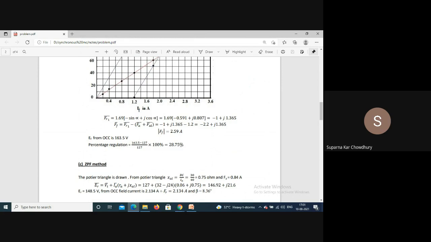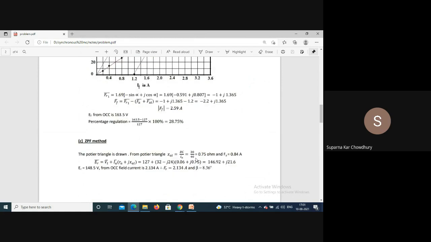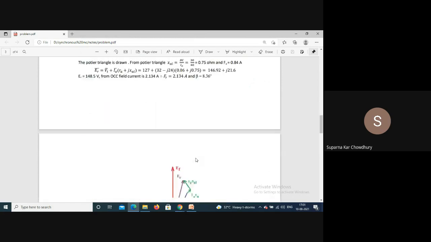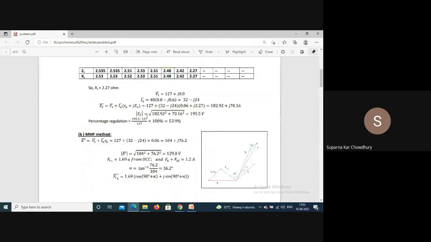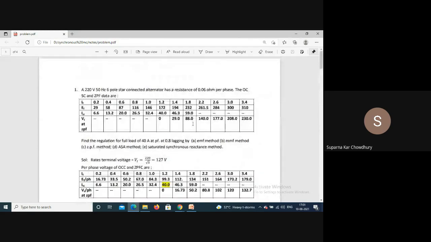So this is an optimistic method. So this is the method. Either you can do it graphically or by calculating like this. In any case, these data have to be provided so that we can calculate the regulation.